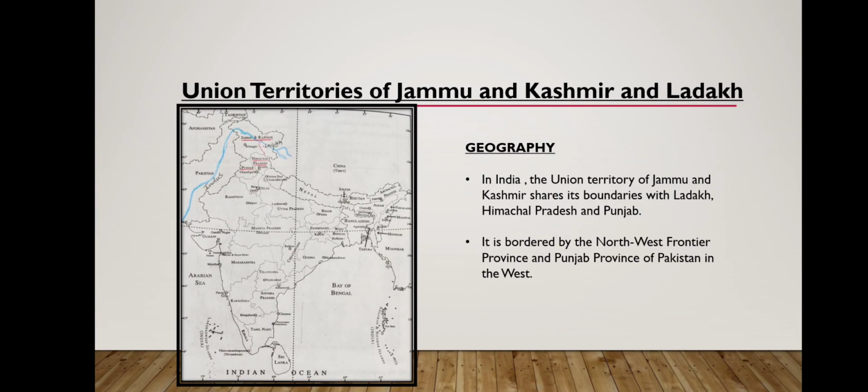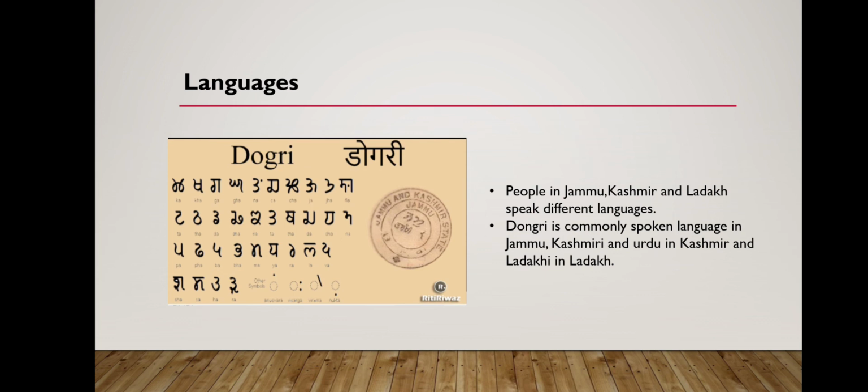So when we're talking about language, people in India speak so many languages. For example, if you take any particular state, they have some specific language. Like that, in Jammu and Kashmir and Ladakh, they speak different languages. So which are those languages?